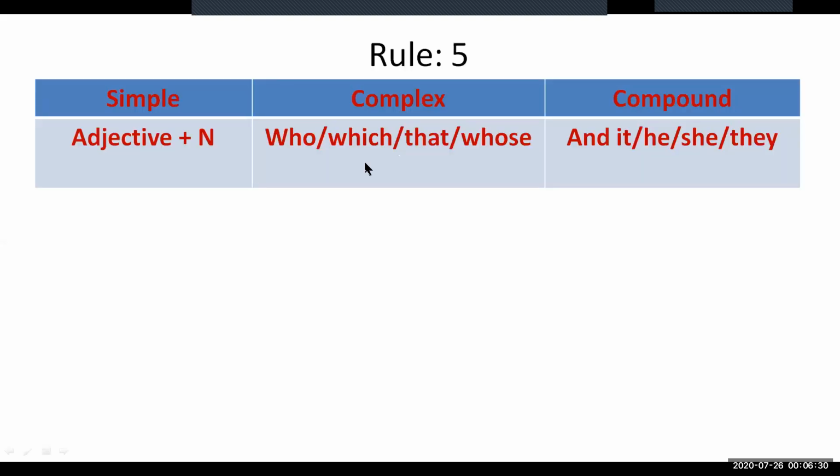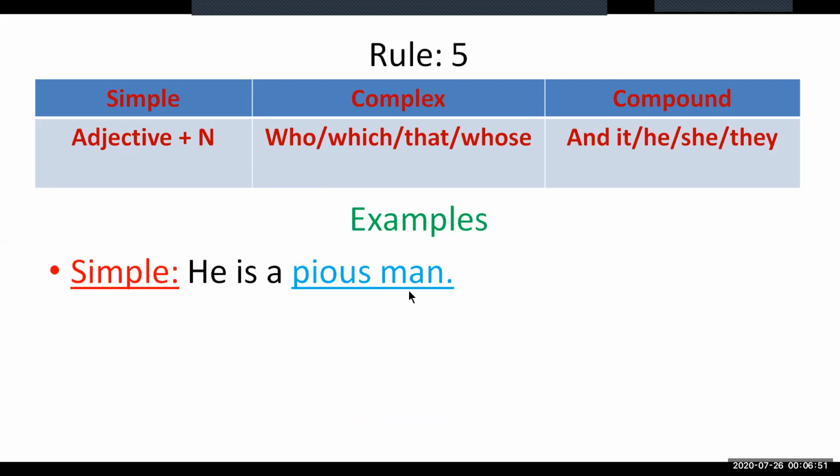Today's last rule is the easiest I have ever seen in my life while changing a sentence from simple to complex and compound. And I think you also find it so easy to change sentences like this. Let us see an example, which is in simple form, adjective plus noun. So, he's a pious man. This word pious is an adjective of manner.